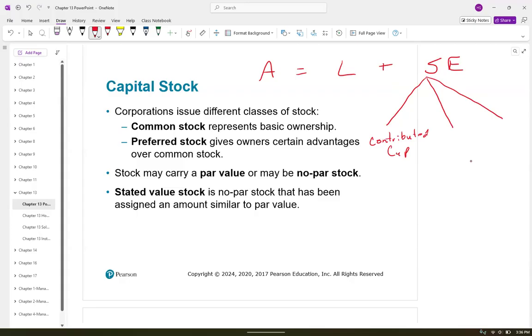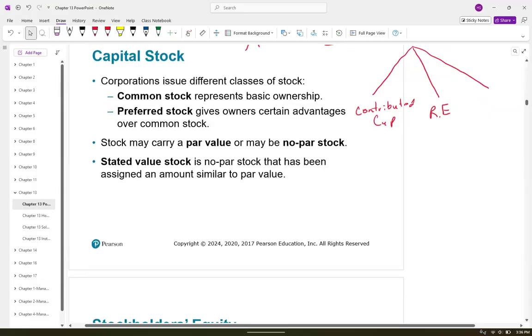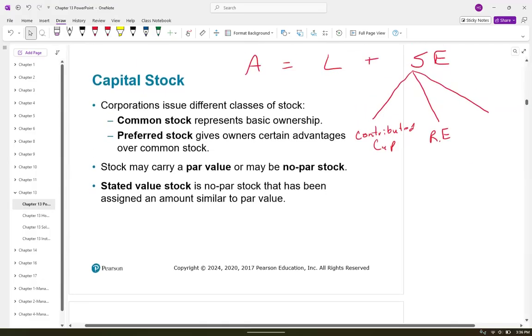Then the other one is retained earnings. Retained earnings is exactly what it means. It's all the earnings from the beginning of this corporation minus all the dividends that have ever been paid. So that's a balance that rolls over every single period. Remember your owner's equity debit and credit rules.